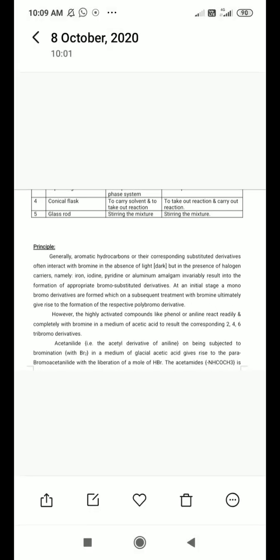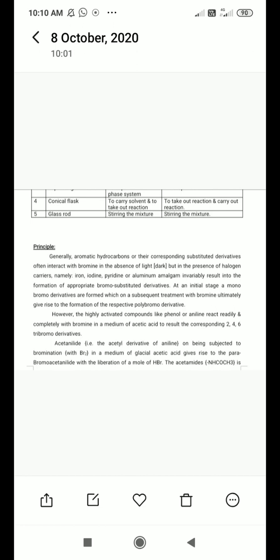Means in the first step we get a mono-substituted halogenated derivative, for example para-bromoacetanilide. If this para-bromoacetanilide is again reacted with bromine, it gives an ortho-bromo substituted product.